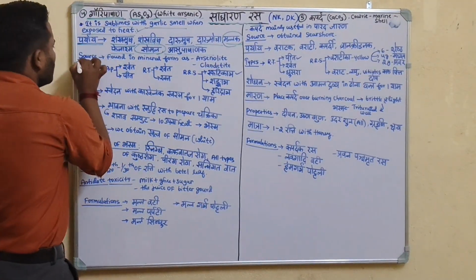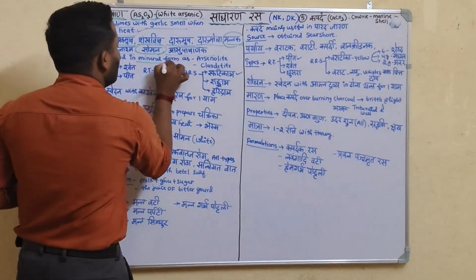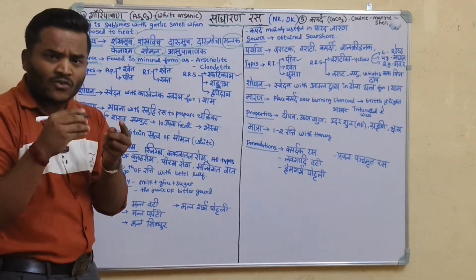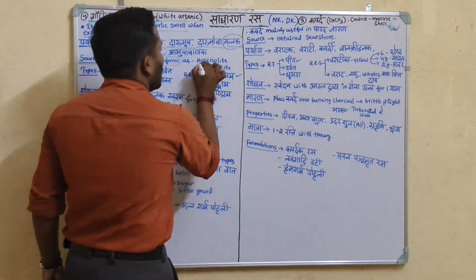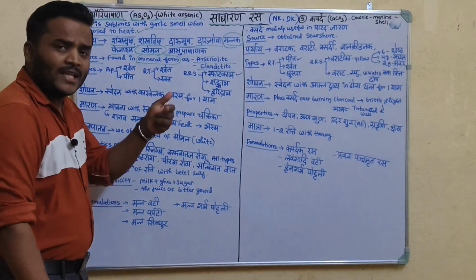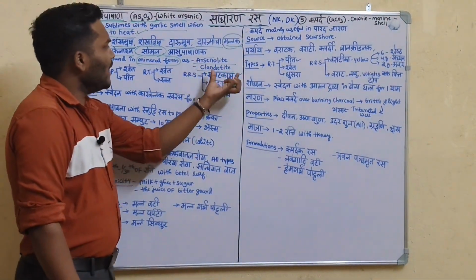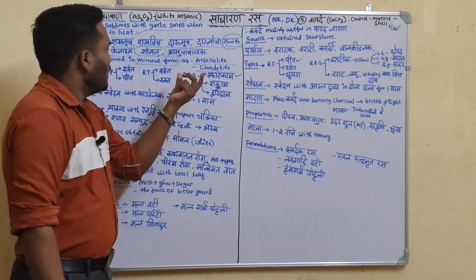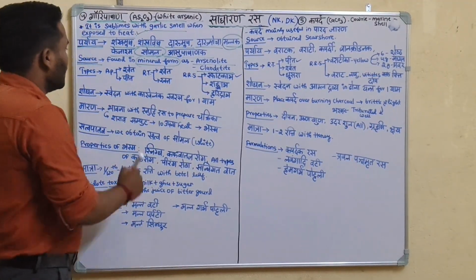Sources. It is found in mineral form. Gauri Pashana is found in mineral form as arsenolite and claudetite. These are mineral forms of Gauri Pashana.